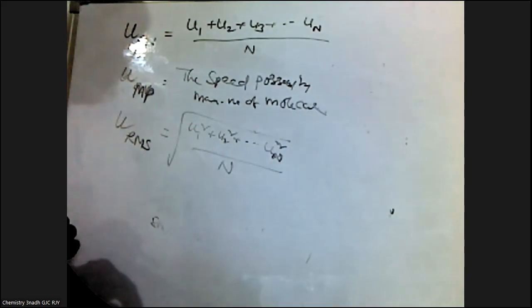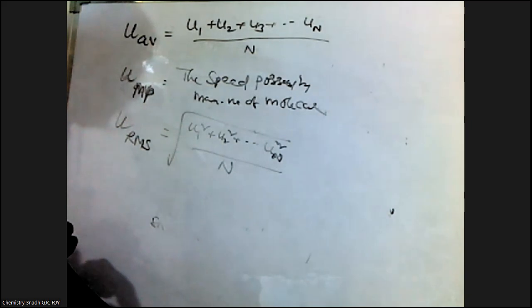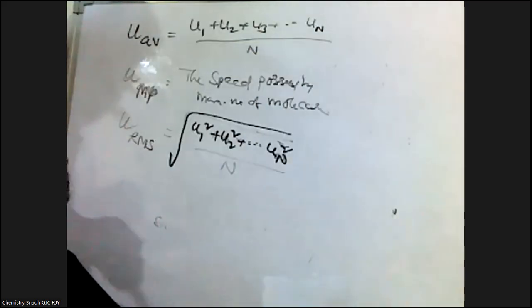So here we have discussed three kinds of velocities: average velocity, most probable velocity, and RMS velocity, that is, average speed, most probable speed, and RMS speed.